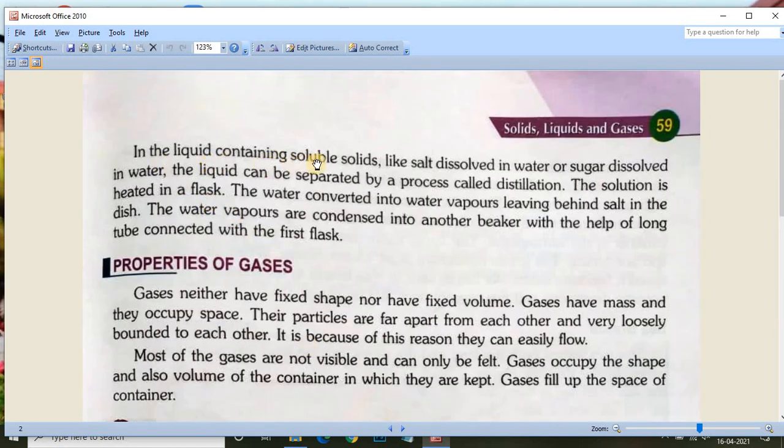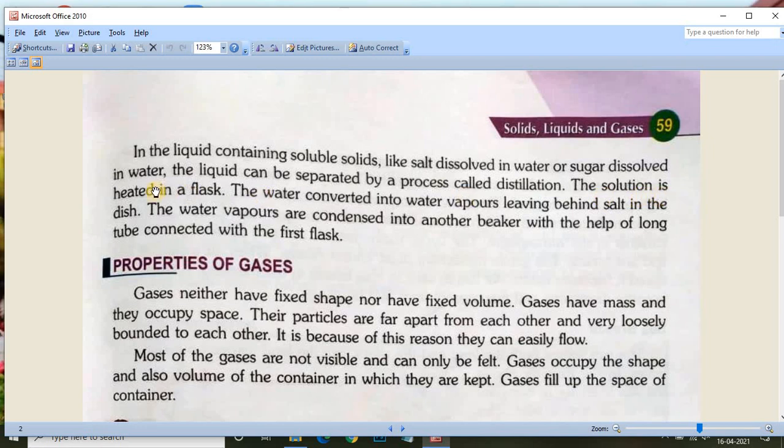In a liquid containing soluble solids like salt dissolved in water or sugar dissolved in water, the liquid can be separated by a process called distillation. Just read this sentence carefully, then you will understand. With the help of distillation, we can separate the solids from water.